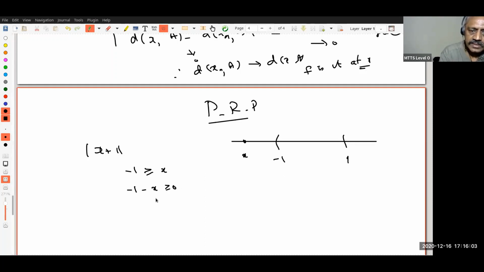You understand that? Therefore, what is the distance from here x to A? If x is greater than or equal to minus 1, this is the distance. So in particular, for example, if my x is minus 2, the distance should be 1, I get it. If x is minus 3, the distance should be 2, I get it. You understand? Therefore, this is minus 1 minus x.